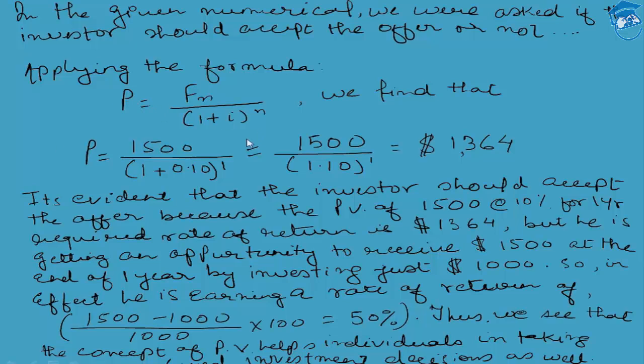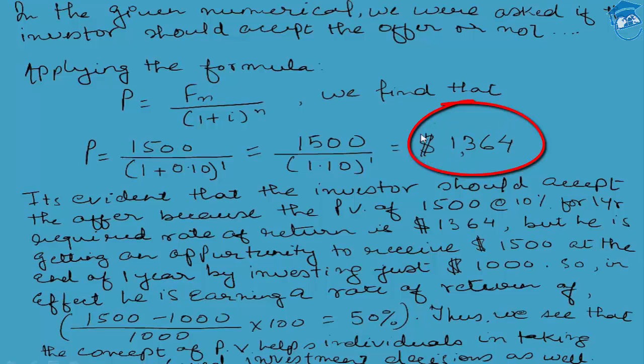So by simple calculation, we can find that the present value works out to be 1364 USD. The present value, or the solution for this simple formula-based calculation, is coming up to 1364 USD. Now the question arises, what exactly does the amount of 1364 USD imply?